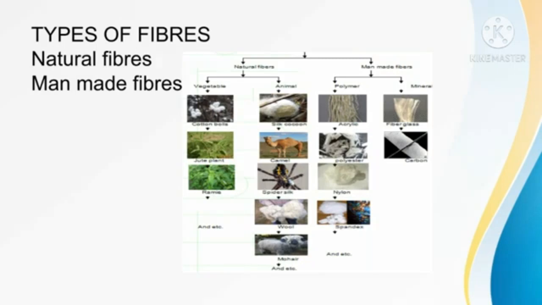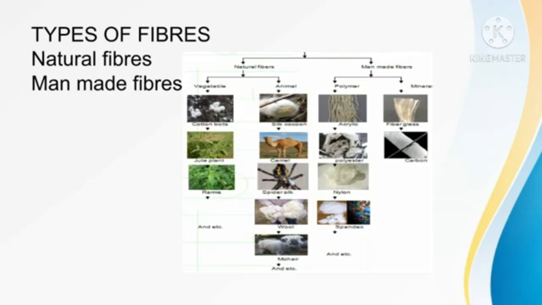There are two sources: one is a natural source, another one is a man-made source. On the basis of sources, fibers are classified into two types: one is a natural fiber, another one is a man-made or synthetic fiber.